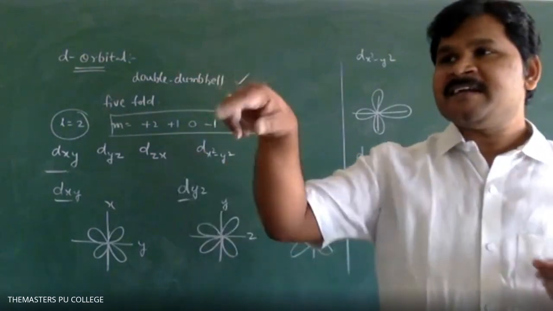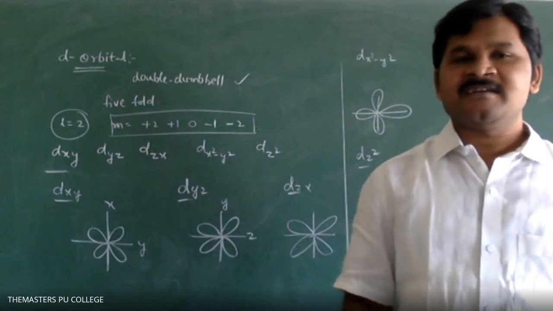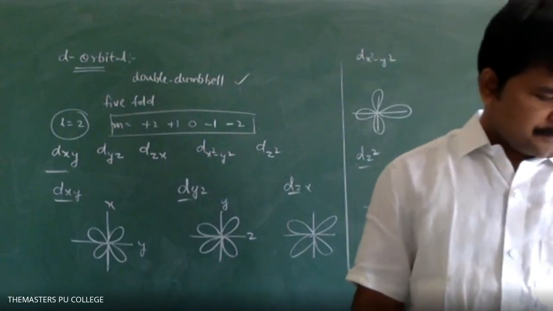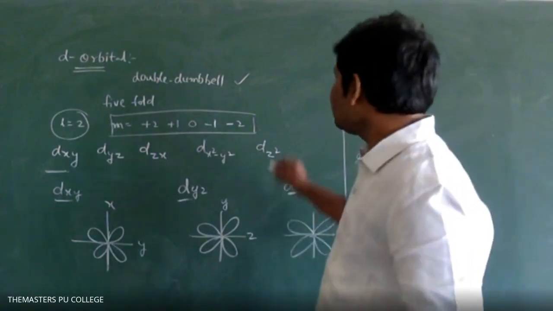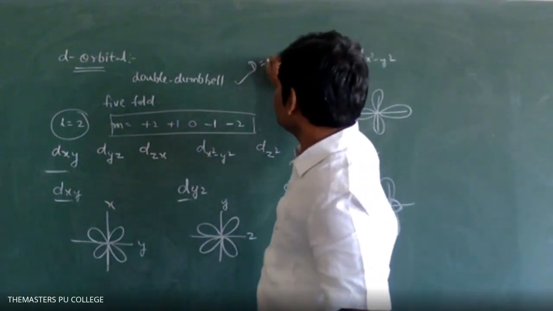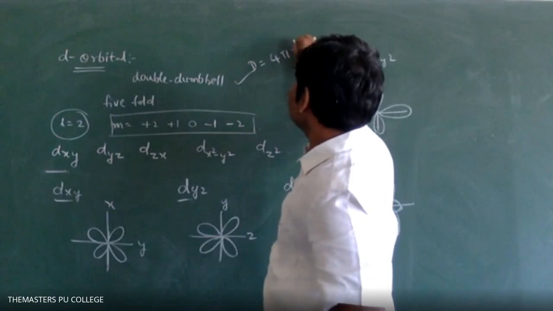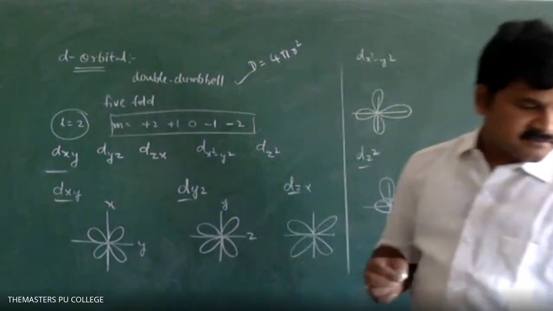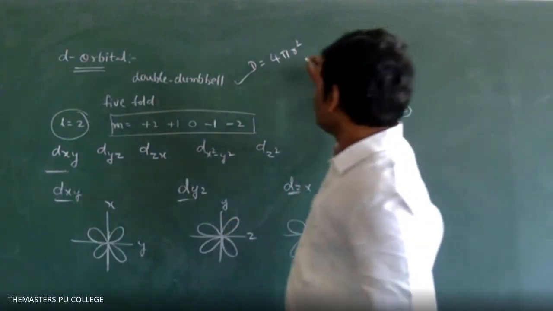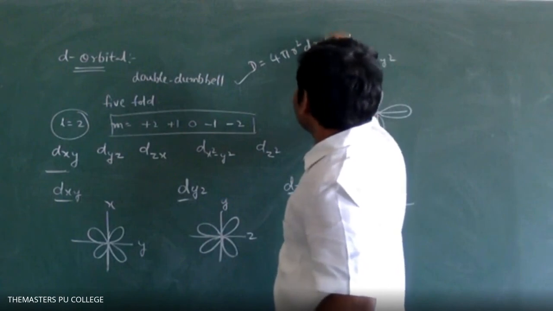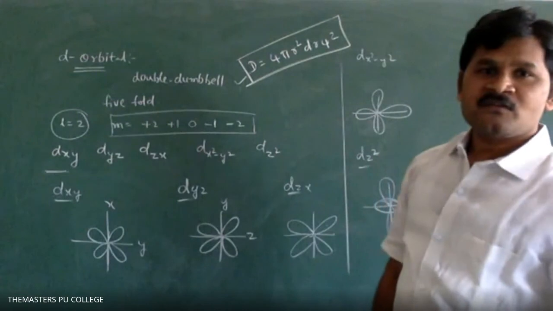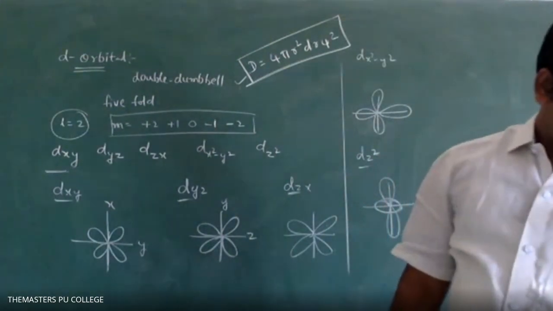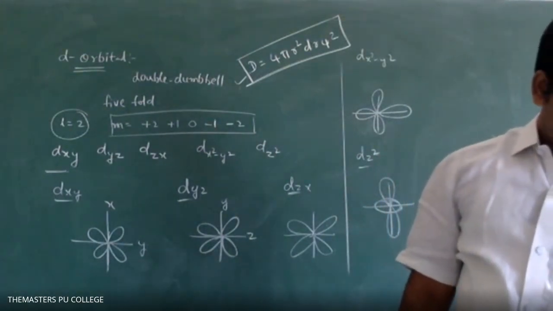Write in bracket D, capital D. Radial probability D is equal to 4 pi r square dr psi square. D is equal to 4 pi r squared dr psi squared.